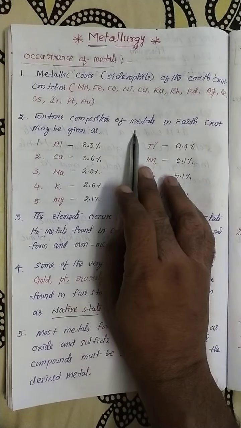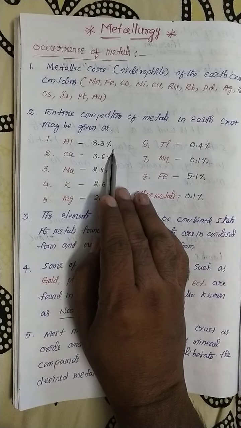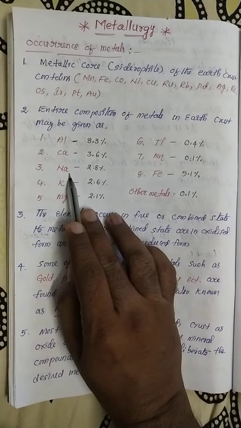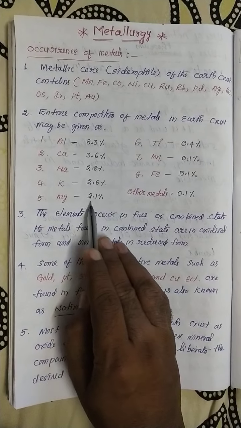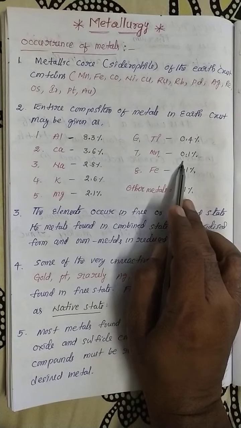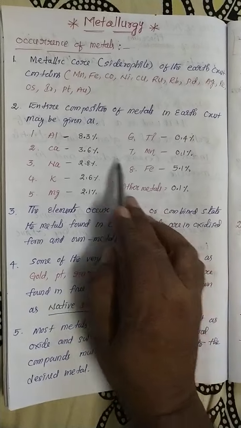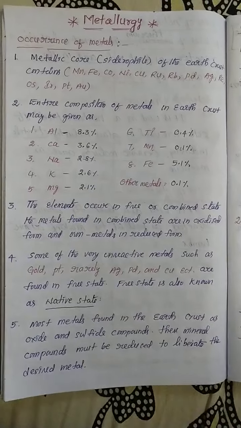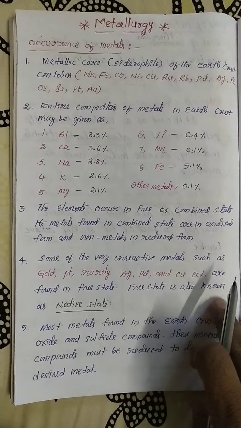The entire composition of metals in the earth crust may be given as: aluminum 8.3%, calcium 3.6, sodium 2.8, potassium 2.6, magnesium 2.1 percent, titanium 0.4 percent, manganese 0.1 percent, and iron 5.1. So first of all, aluminum is the maximum percentage, iron is 5.1 percent, and other metals are around 0.1 percent. This is the composition of the metals in the earth crust.